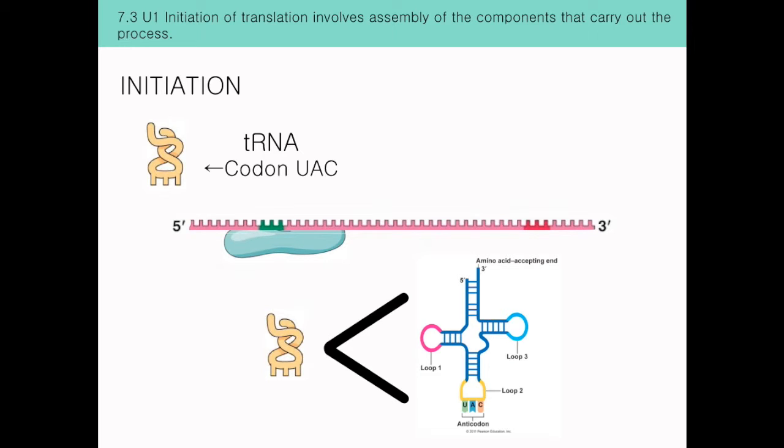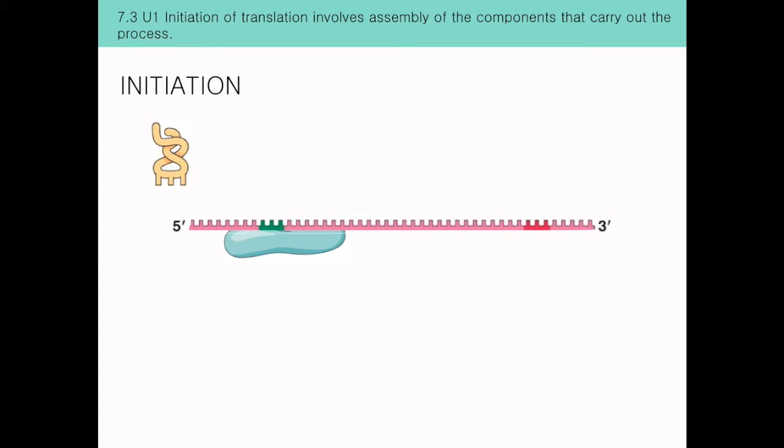tRNA has a 5' to 3' direction. It consists of 3 different loops that work on different parts of the mRNA. Loop 2 holds the anticodon, which is complementary to the codon. tRNA with methionine, the amino acid attached to it, is complementary to the start codon, which is UAC, and this then binds to the P site of the small subunit ribosome. Thus, the large subunit of the ribosome then binds onto the tRNA and the small subunit.